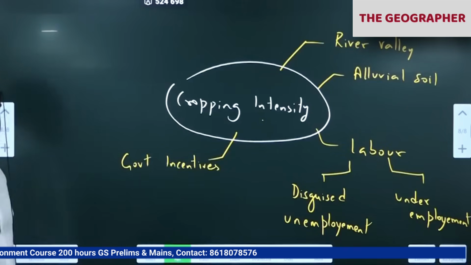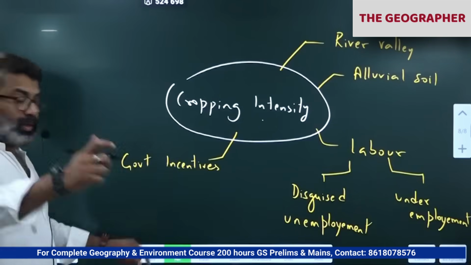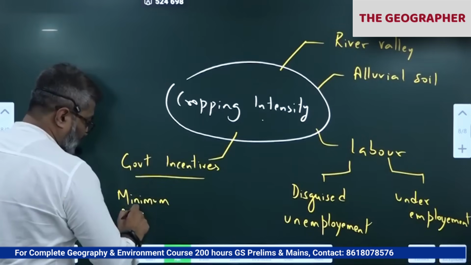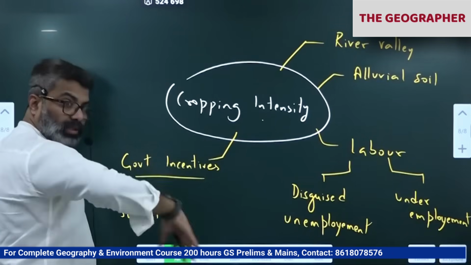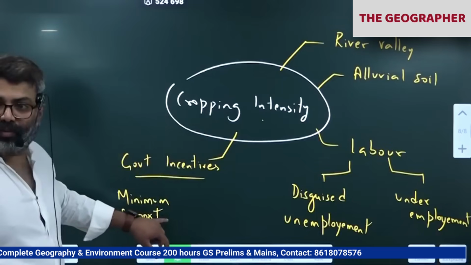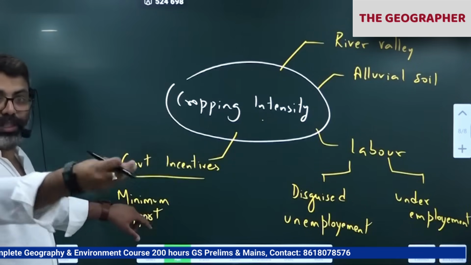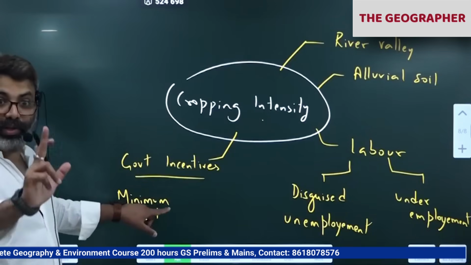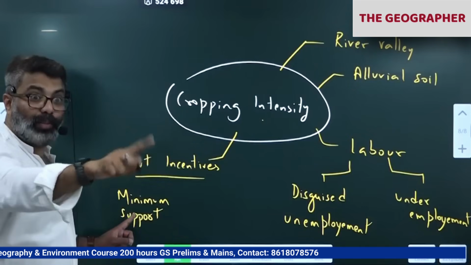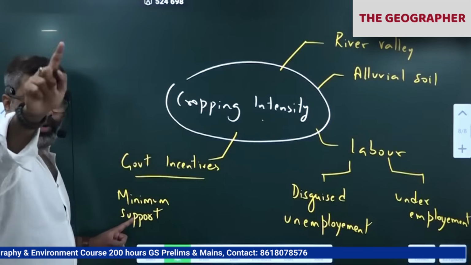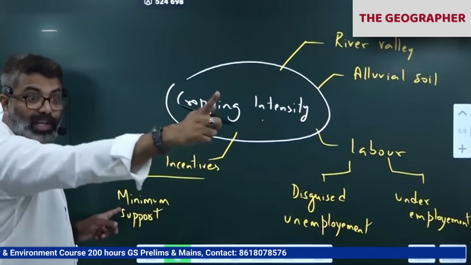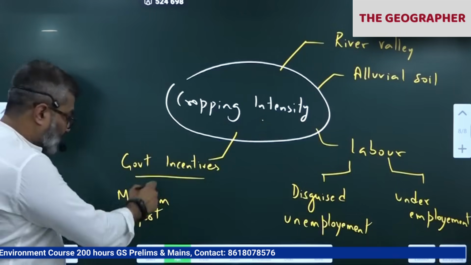Government incentives also. Because of MSP, minimum support price. Let's say the government will say, before the crop sowing itself, that this year if you grow this much of 1 quintal of jowar, ragi, bajra, or pulses, we'll give this much. So the government has said that if I grow that much, I'll get this money. So people will get an idea. They don't have to depend upon the market value later on. The fluctuation of the market will be prevented. So farmers will be secured. Farmers' hard work is secured by giving the minimum support price. Please remember this.